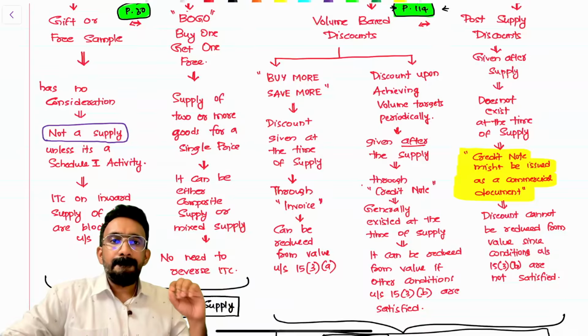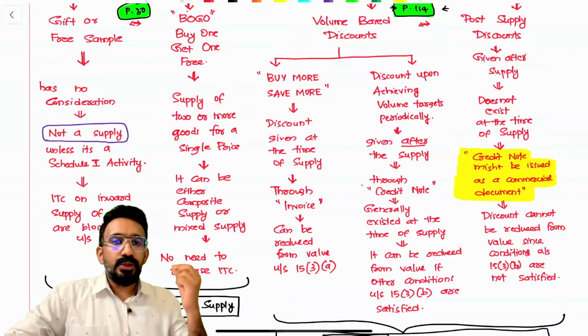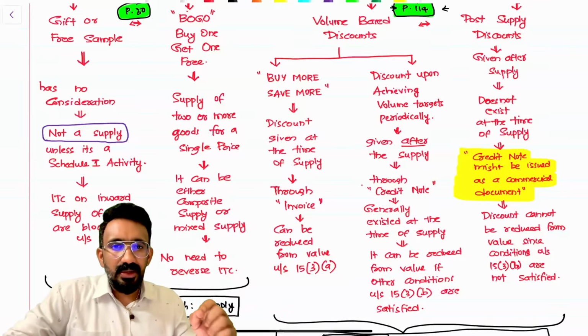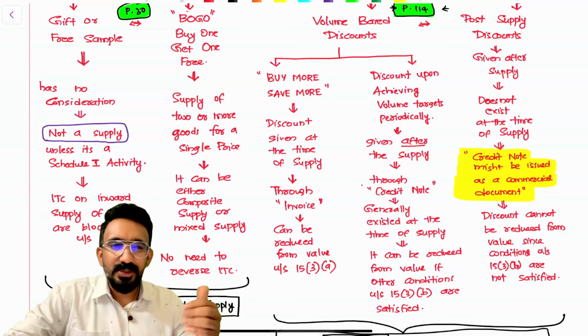Third one, volume based discount. That's what we are discussing now in the discount area. There are two types of volume based discounts they're discussing. One is buy more, save more. I am a victim of this on a day-to-day basis. Every time I order on Swiggy, they would say that buy for another 200 rupees and you will get another 50 rupees off. And I just add some random item to get this discount. Buy more to save more.